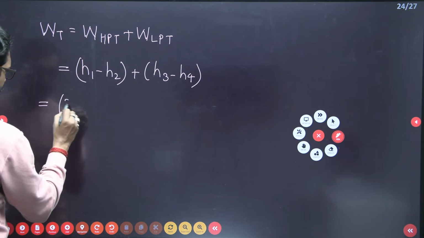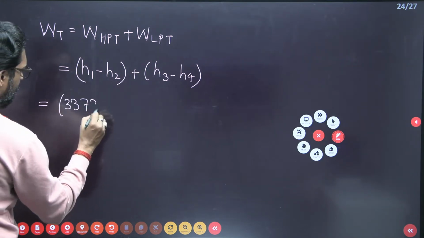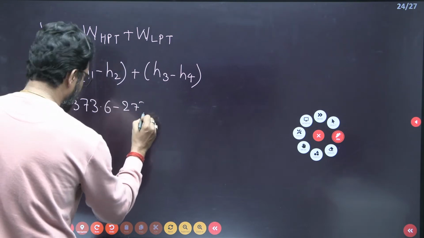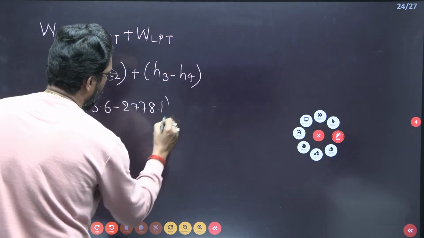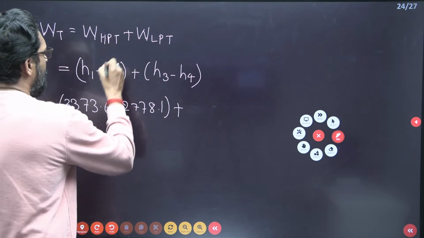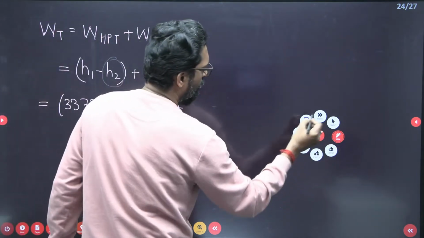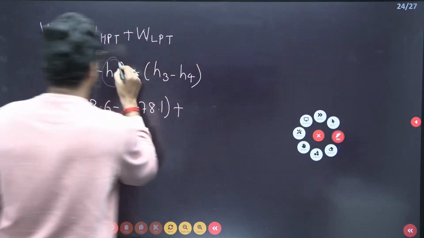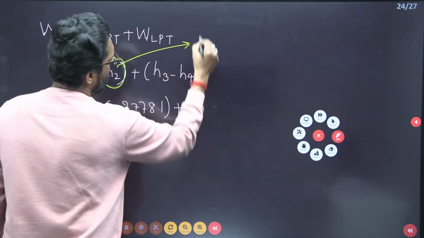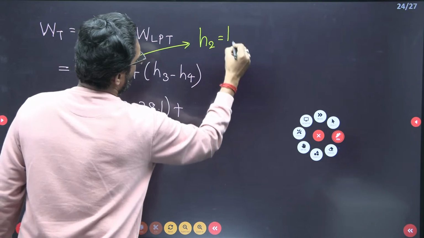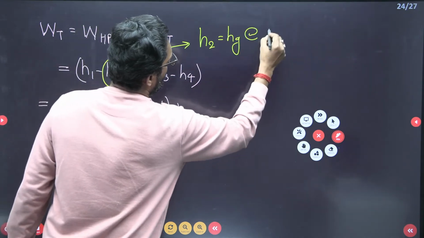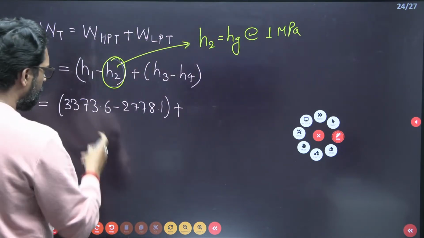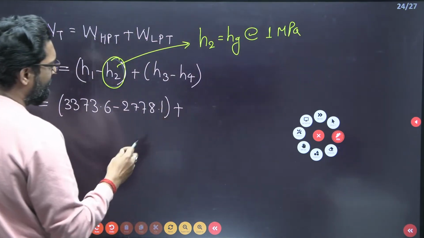Put in all these values. H1 is 3373.6. H2 is 2778.1. What is H2? H2 is equal to Hg at 1 megapascal, you have this value. Plus H3.